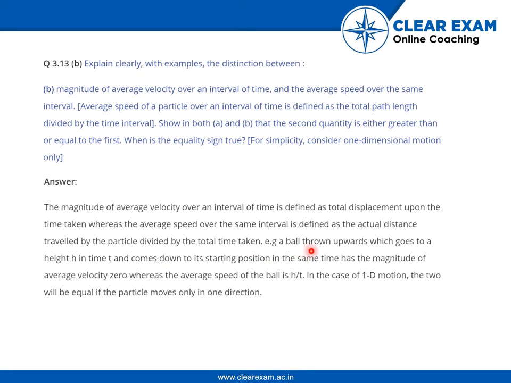That is, a ball thrown upwards which goes to a height h in time t and comes down to its starting position in the same time has the magnitude of average velocity 0, whereas the average speed of the ball is h by t. In the case of one-dimensional motion, the two will be equal if the particle moves only in one direction.